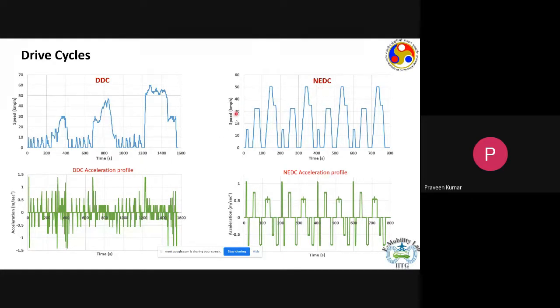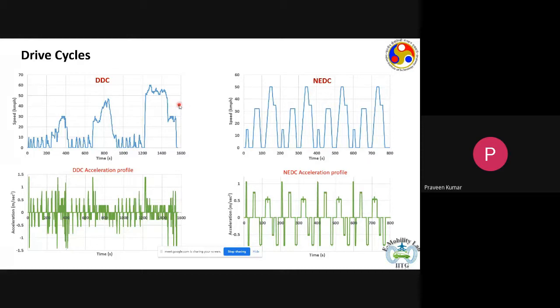And again, here we have the speed and the time on the axes. This is a fundamental starting point to choose a drivetrain architecture as well as the size of the various subsystems that make the drivetrain. The primary subsystems are the battery pack and the electric motor, which is the prime mover.